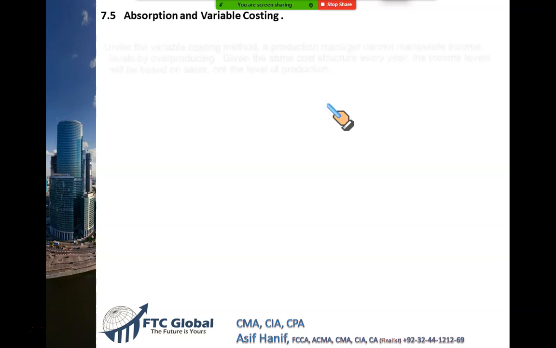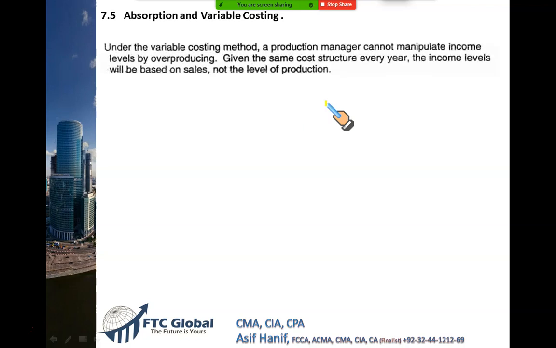Okay, now some important concepts that we need to understand. We just learned that under the variable costing method, a production manager cannot manipulate income by producing more, because fixed cost doesn't get absorbed into production.